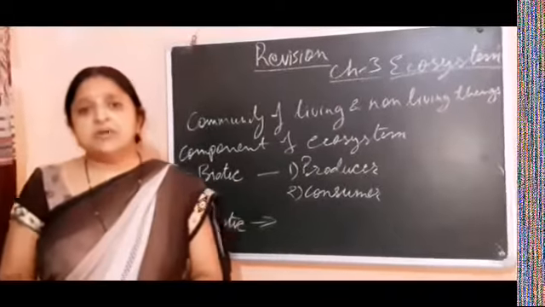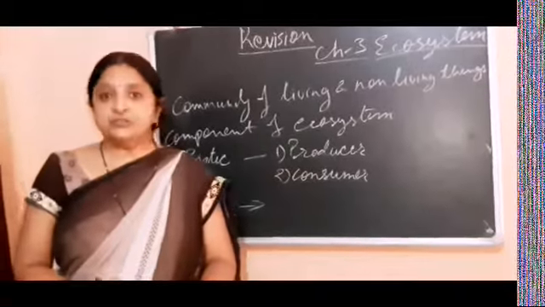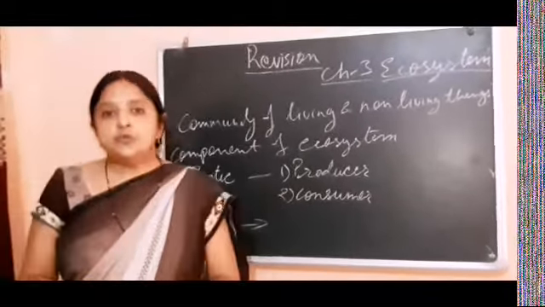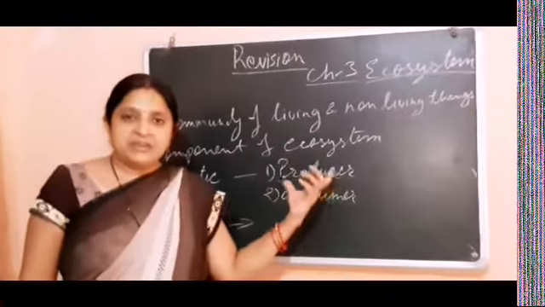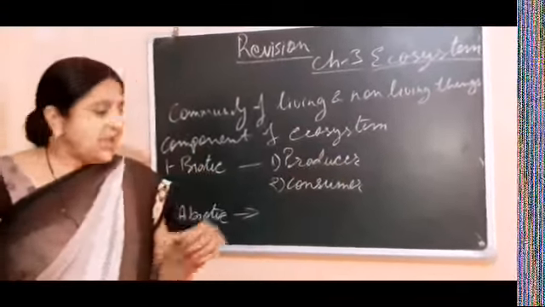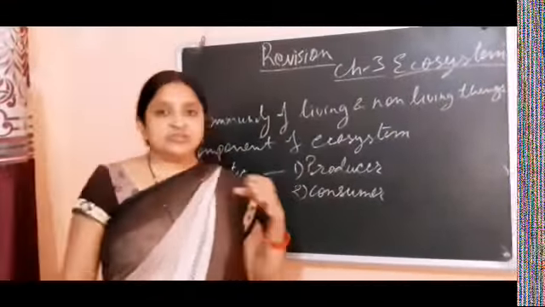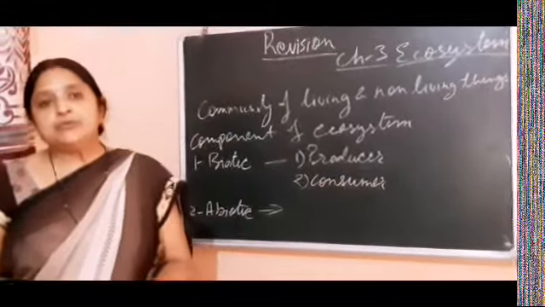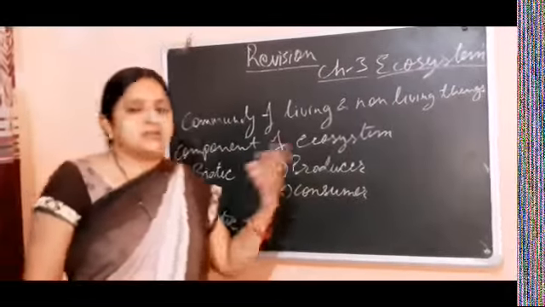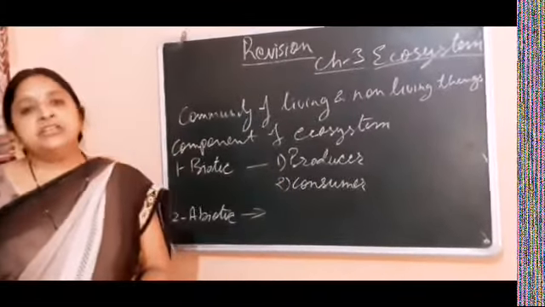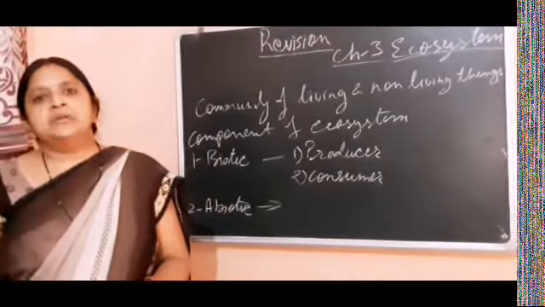Now let's study about the biotic component. There are two groups on the basis of nutrition, mode of nutrition. Biotic components are divided into two groups, producers and consumers. Producer means the living beings which produce food, and consumers are the organisms which consume that food which is made by the producer. In this way they are categorized into two groups, producer and consumer, on the basis of mode of their nutrition.